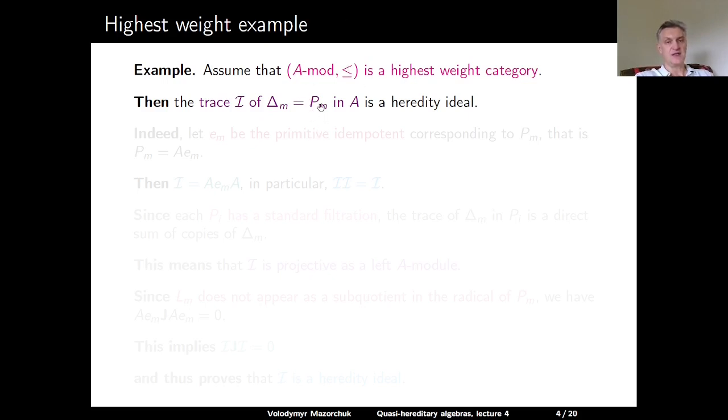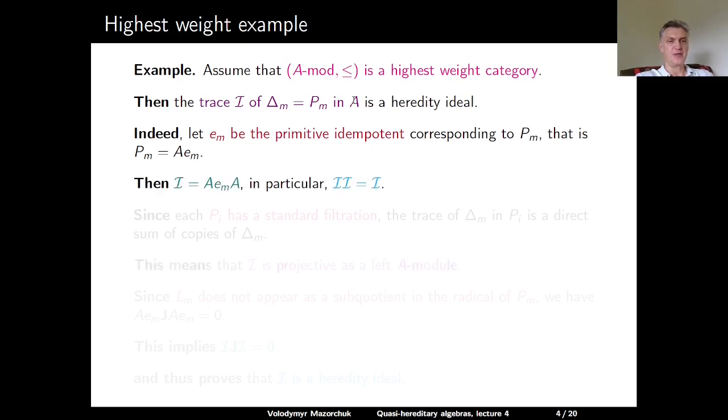Of course, if we take a trace of any module inside the left regular A module A, we will get an ideal. So this is indeed an ideal. Now let em be a primitive idempotent which corresponds to Pm. That is, Pm is equal to A em, and em is an idempotent, and em is a primitive idempotent.